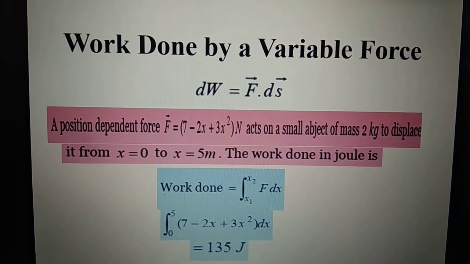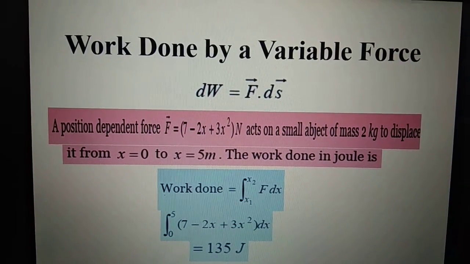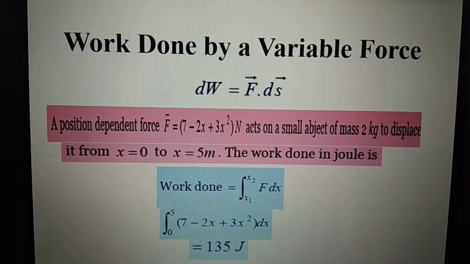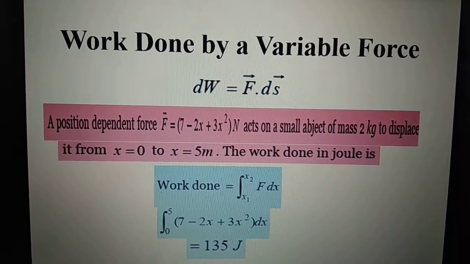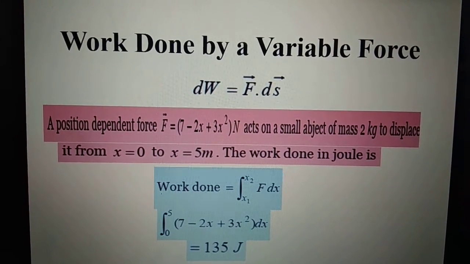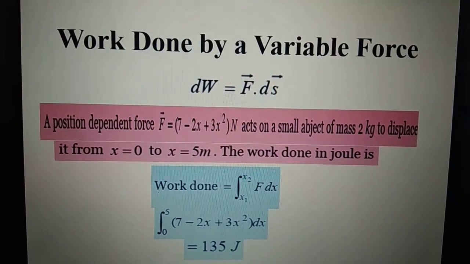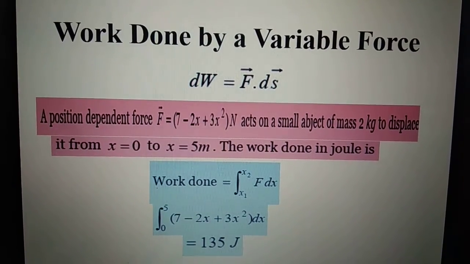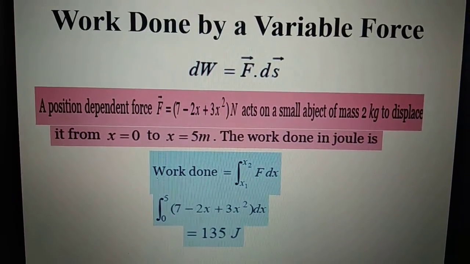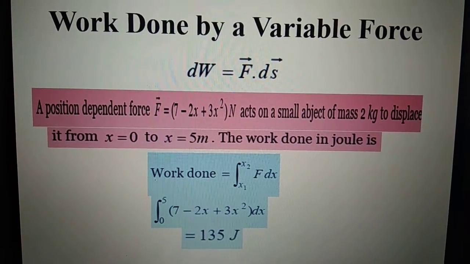The numerical is: the force on a body is given as 7 minus 2x plus 3x square. This is in the form of a quadratic equation, which is moving a mass of 2 kg. Okay, and the displacement is from x is equal to 0 to x is equal to 5. You have to calculate the work done. See, in this question they have given you the mass simply to confuse you. You don't need any mass in this equation. Okay, you just need to integrate and fill the limits. Upper limit is 5, lower limit is 0, and you will calculate the work done.